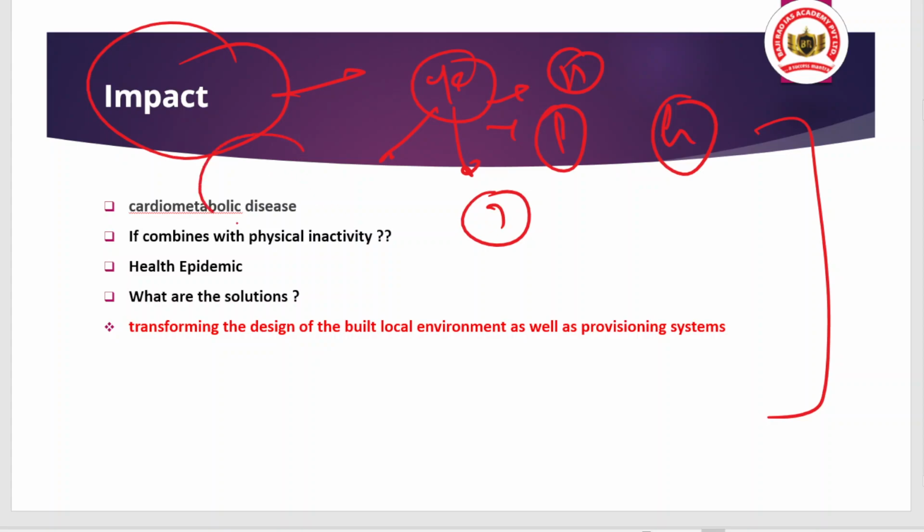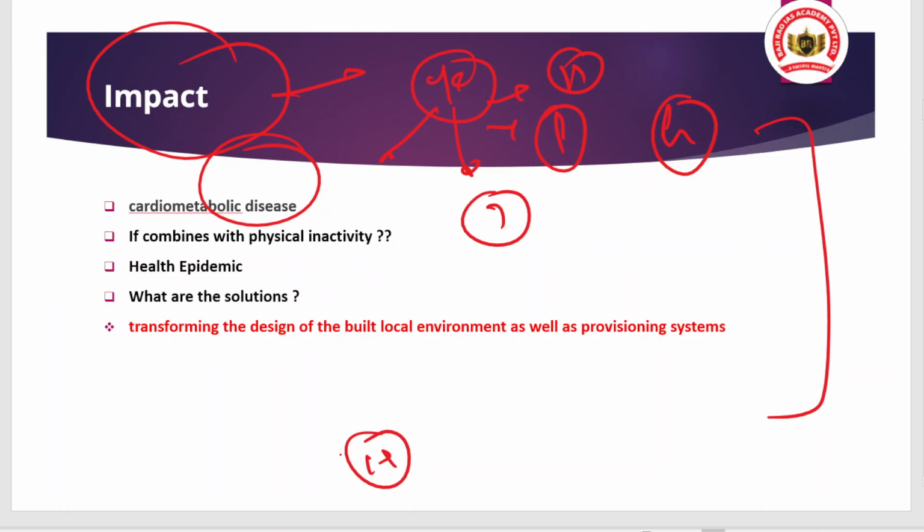So first of all, you know that all these problems may cause cardiometabolic disease. For example, you are eating unhealthy food, the fast food. So definitely this is going to affect your nutrition. And if you have a sedentary lifestyle, that means it will cause a double burden.